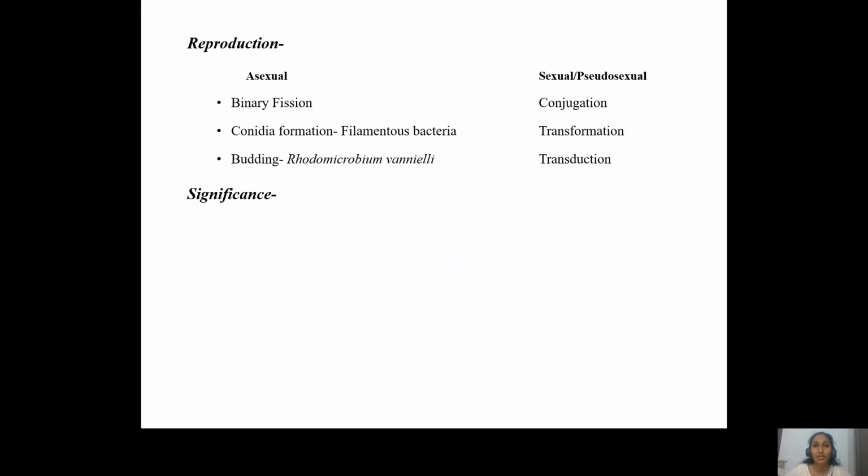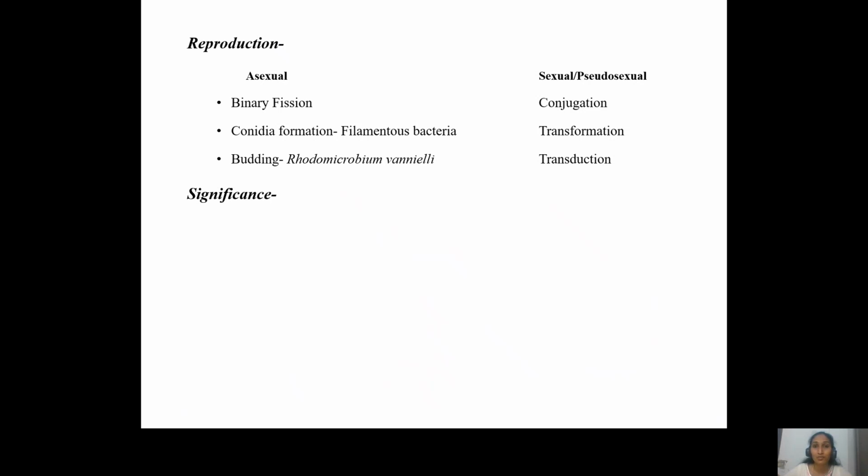So this F plasmid will give special characteristics to the F minus bacterium. Here, this conjugation occurs with the help of certain specialized structures which are present on the F plus plasmid. They are designated as the sex pili or F pili.